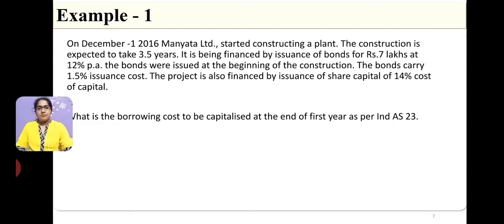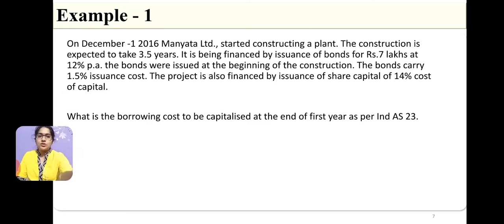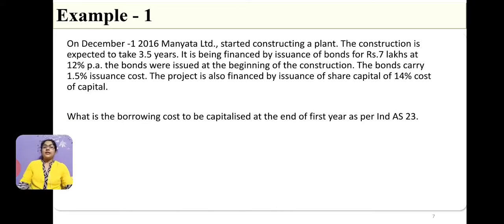Let's straight away come to an example. So here there is an example. On December 1st, 2016, Manyata Limited started constructing a plant. The construction is expected to take 3.5 years. It is being financed by issuance of bonds of rupees 7 lakh at 12% per annum.